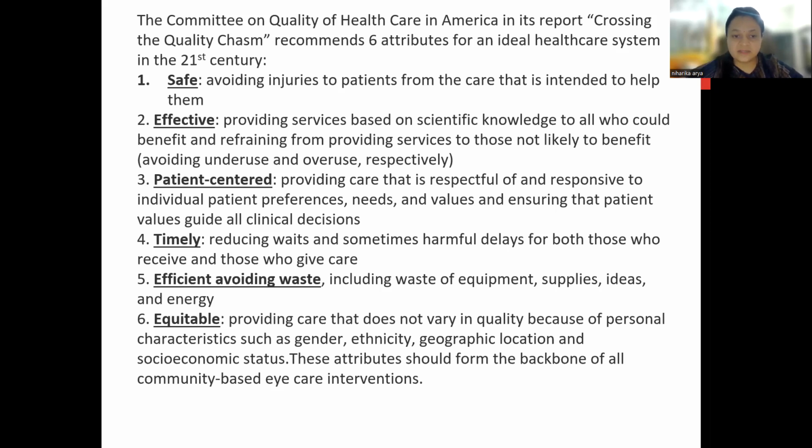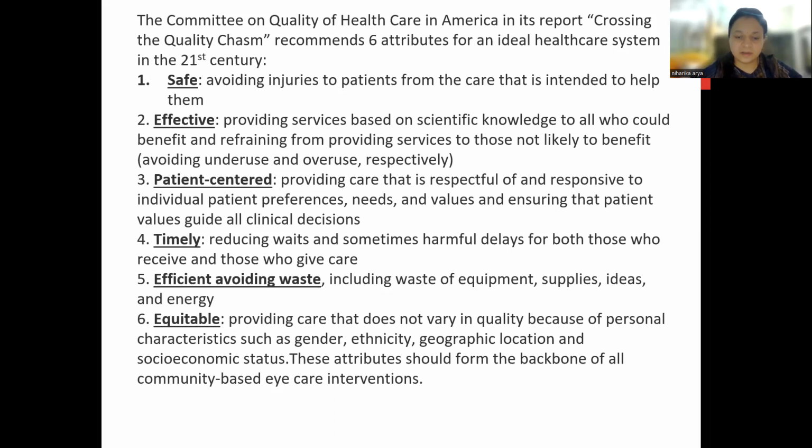Okay. Fifth is the efficient: avoiding waste, including the waste of equipment, supplies, ideas, and energy. So we have to efficiently avoid the waste of equipment, supplies, ideas, and energy. These are very important. We do not have to waste the equipment, the supplies, or ideas and the energy.